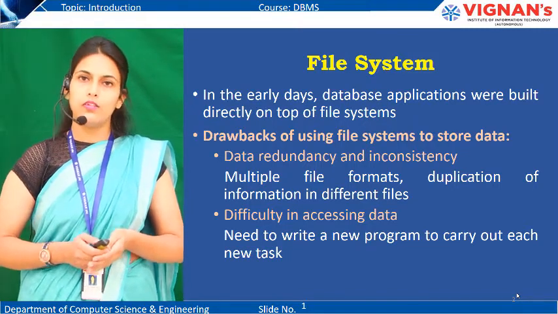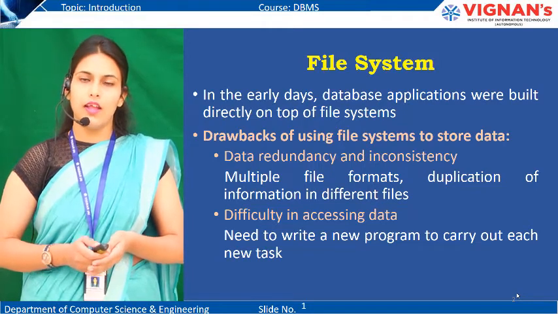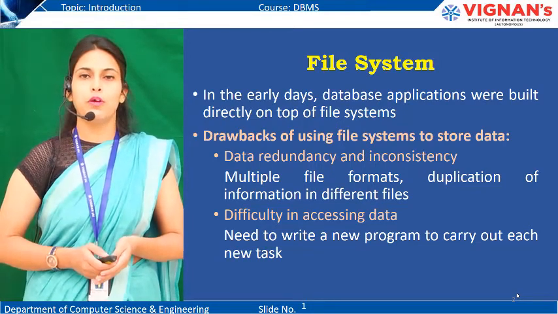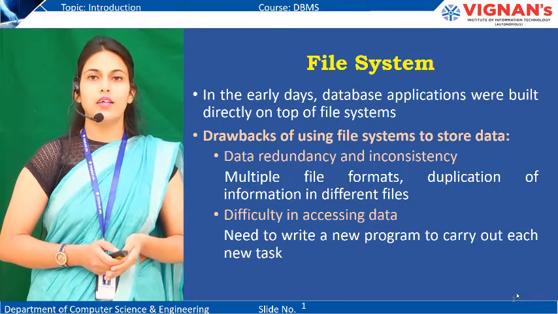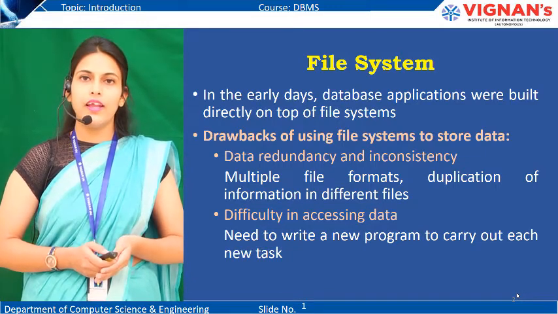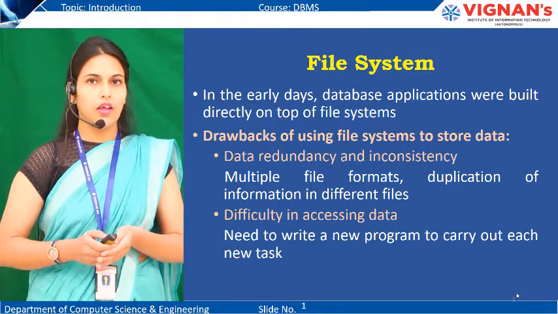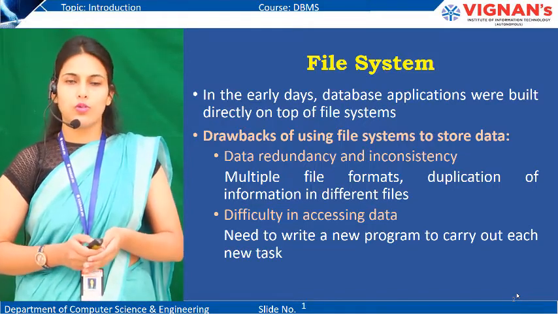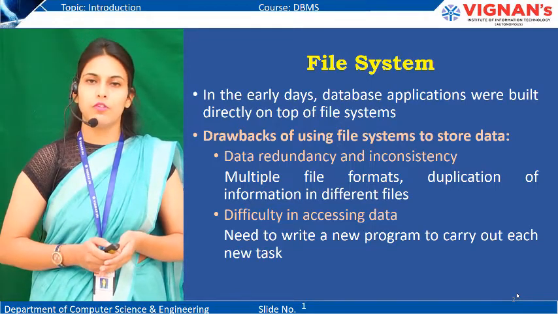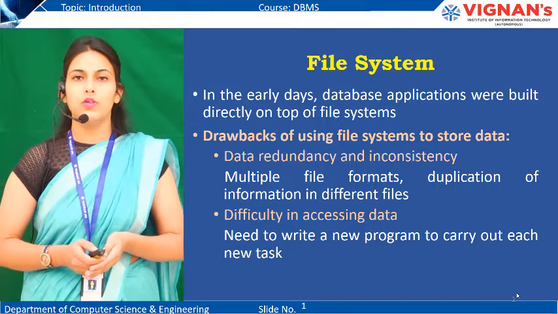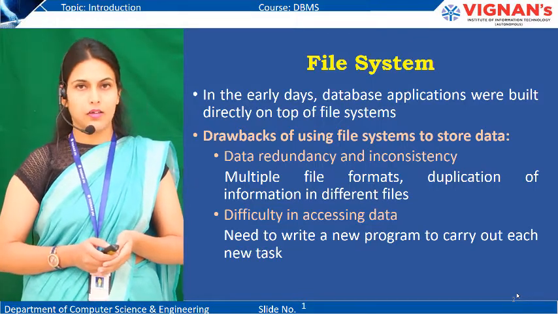In that file, the old data is still there and the data has not been updated. This kind of problem is known as data inconsistency. The same file is having two different kinds of data, one is updated and one is outdated. This is one of the drawbacks which used to exist in file system, and we have tried to recover this drawback in database approach.